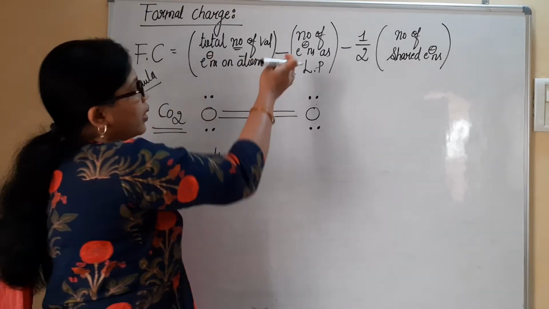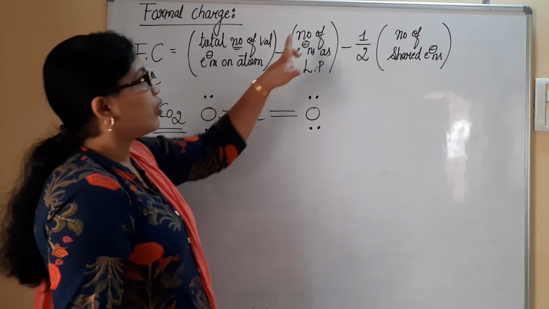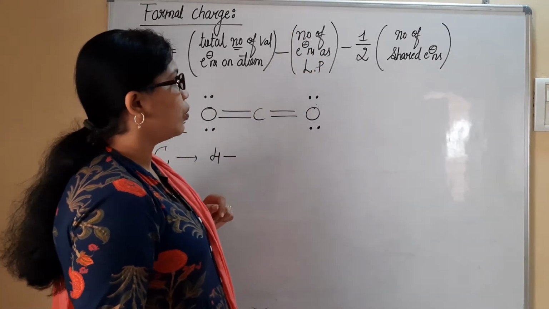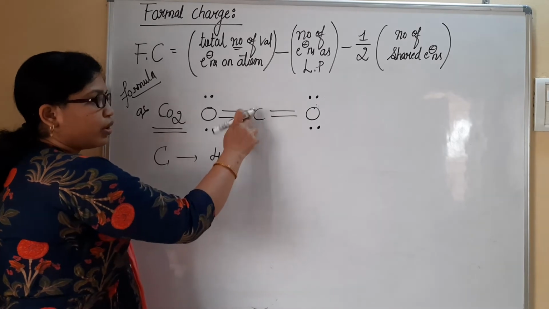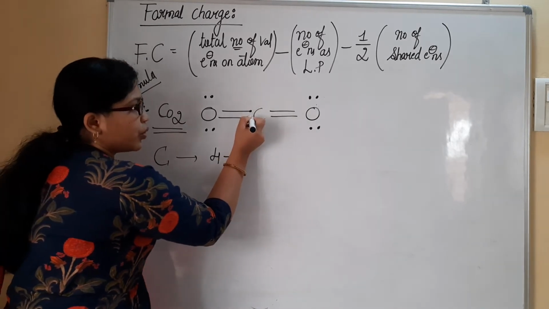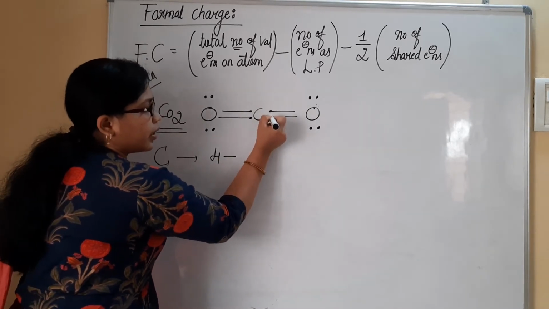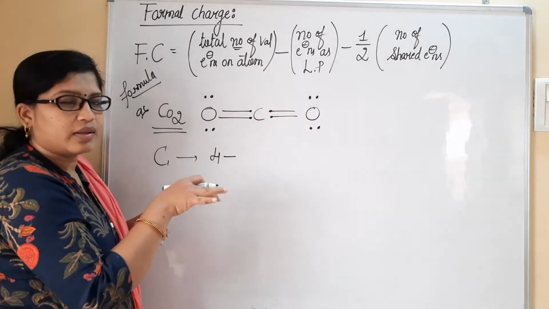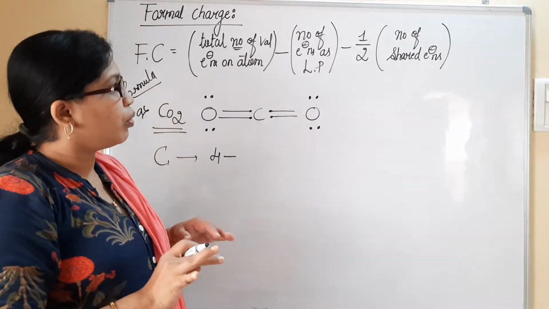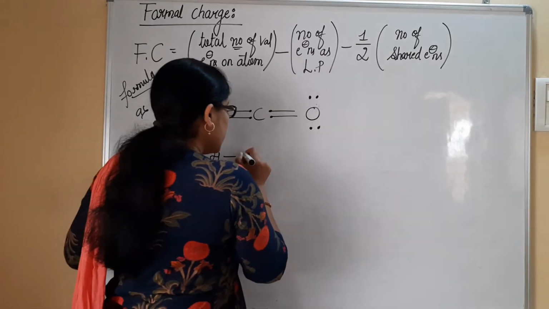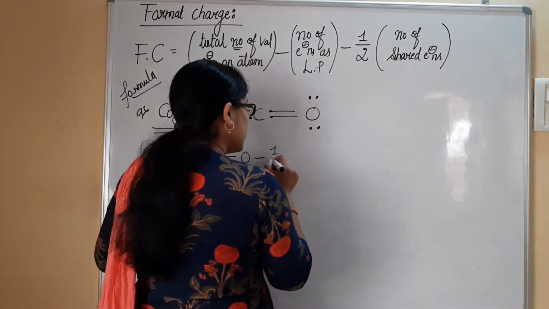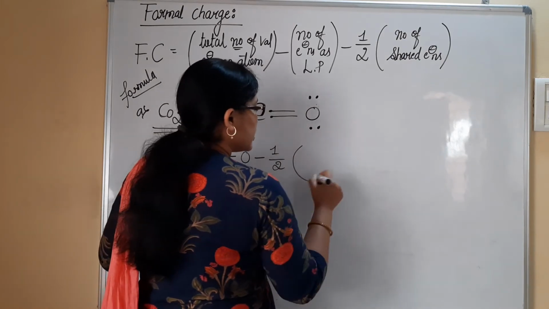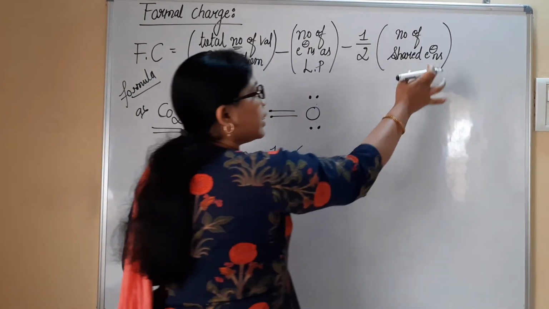We all know there are 4 valence electrons present. Then minus number of electrons as a lone pair. Here, all the 4 electrons which are present with the carbon atom are involved in bonding. It means there is no lone pair left. So lone pair 0, minus I need to consider half. Then you can see here number of shared electrons.